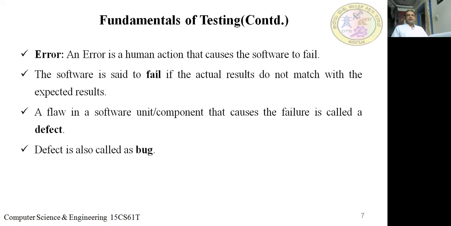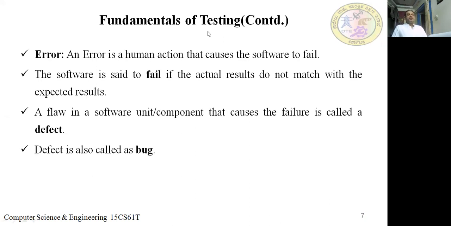So an error is a human action that causes the software to fail. When you compile the program, it will show you the error, a statement missing a semicolon. That is what we call an error.